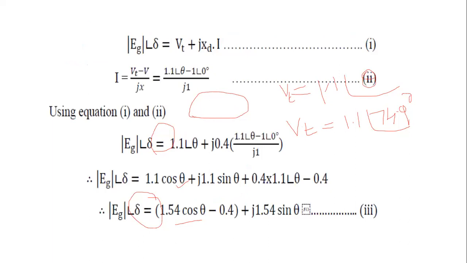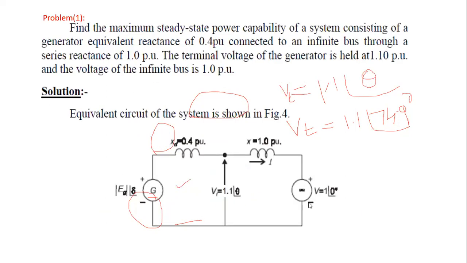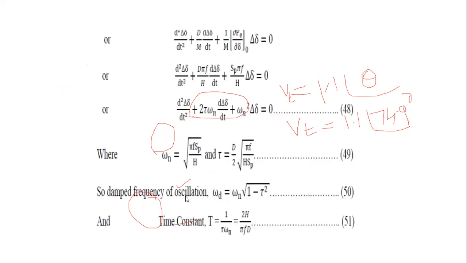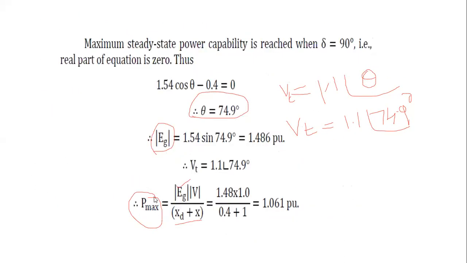We already calculated the Eg value. What is the Eg value? That is 1.486. Next, what is the voltage V? V is equal to 1 at an angle of 0 degrees.